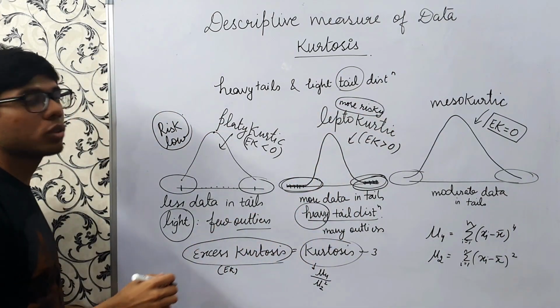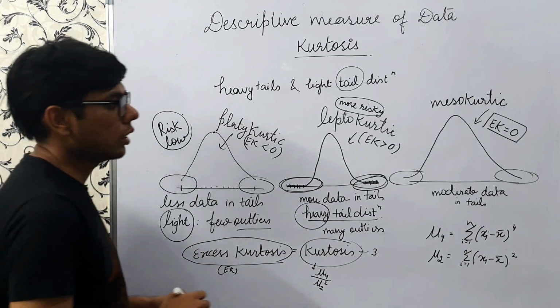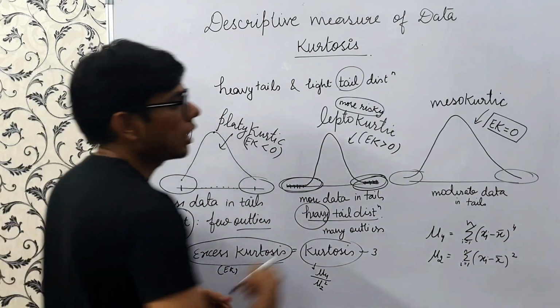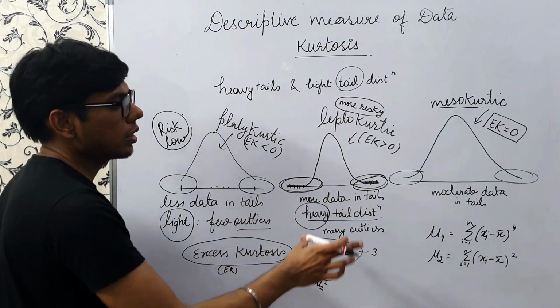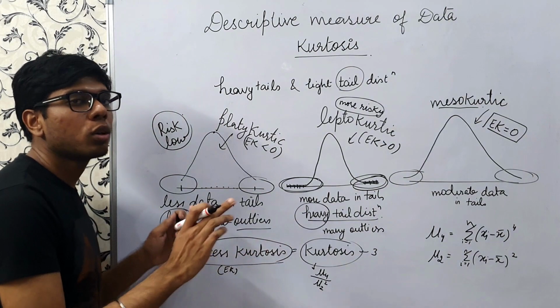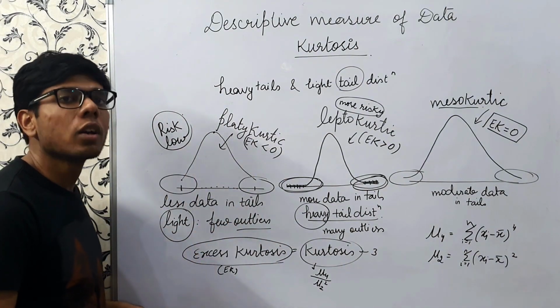If any distribution of returns follows a leptokurtic curve, then there is a lot of risk in investing in those stocks. And if it is mesokurtic, then there is a moderate risk, because there are high values and low values also, but there is not too much data in the tails. So this is all about kurtosis.